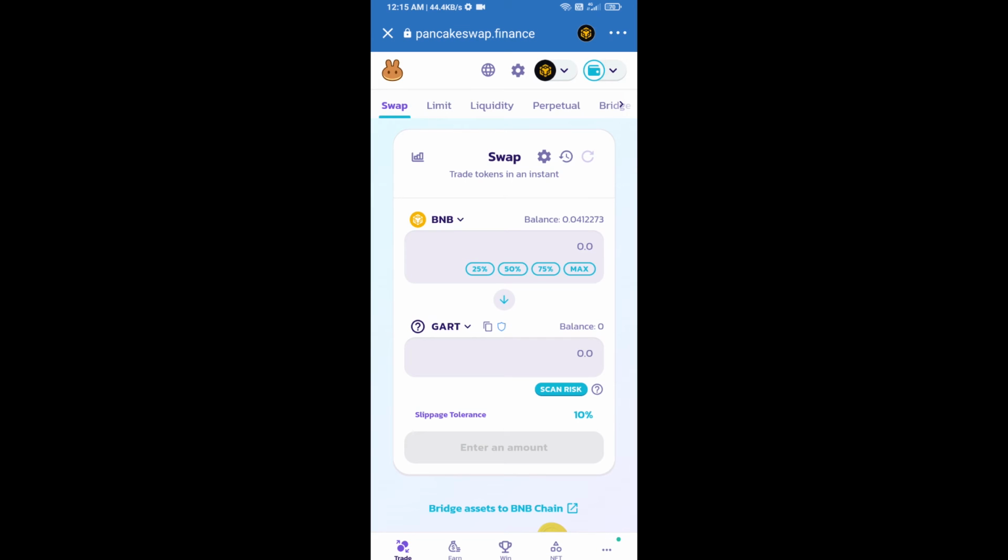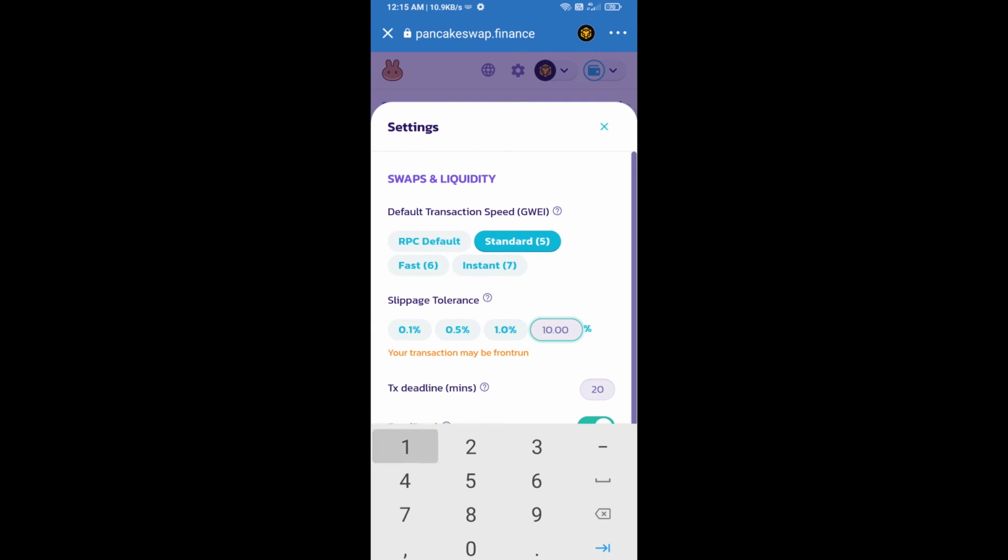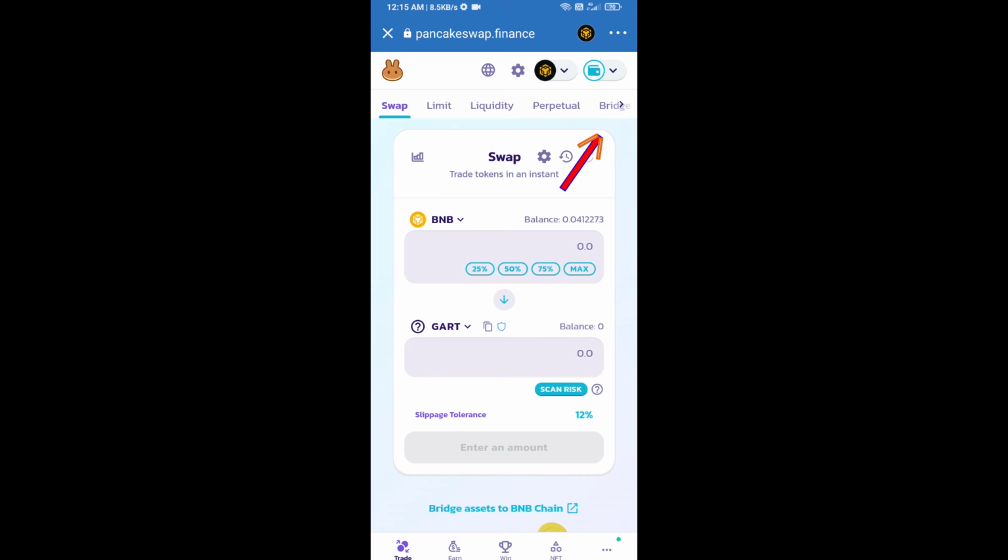After that you will set slippage for effective selling. Click on this icon and here you will set 12% slippage. Then click on cut icon. Then I will change BNB position to down. Click on this arrow.